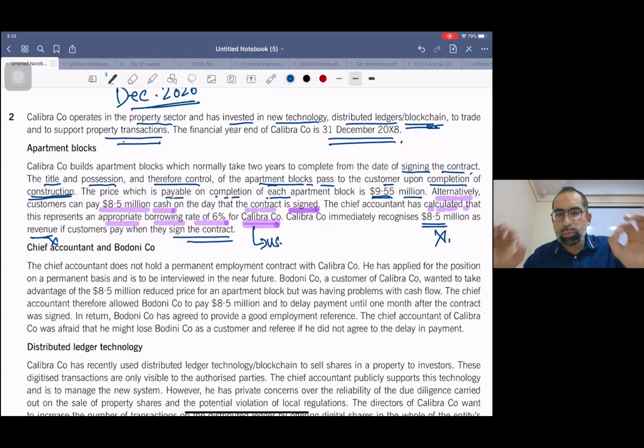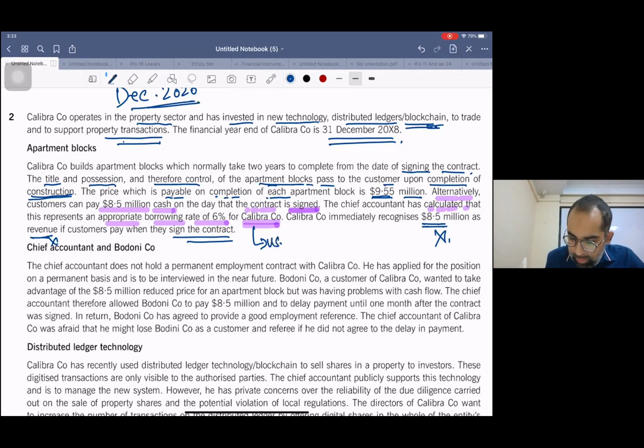Now, my dear students, simple two options. If customer pays after 2 years, that means on the completion, then the amount is 9.55 million. And if they pay right now, the amount is 8.5 million. Now, according to the latest IFRS 15, if customer pays now and they are taking goods or services after 2 years, this advance amount is treated as a loan.